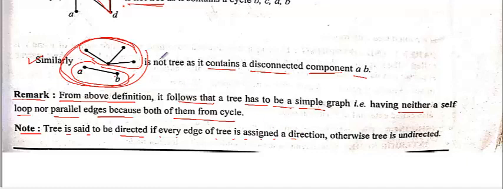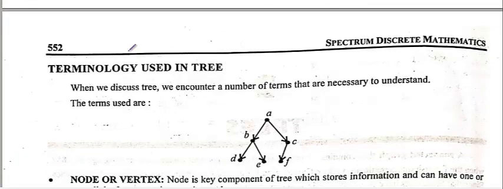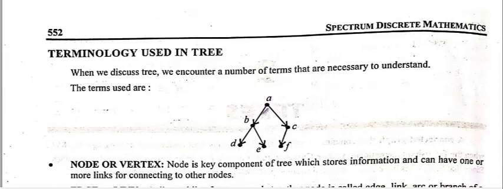In the earlier ones, direction is not given, but now see, this is a tree where direction is given: from A to B, from A to C, from C to F, from B to E, from B to D. Due to this direction, it is a directed tree. Otherwise it is known as undirected.